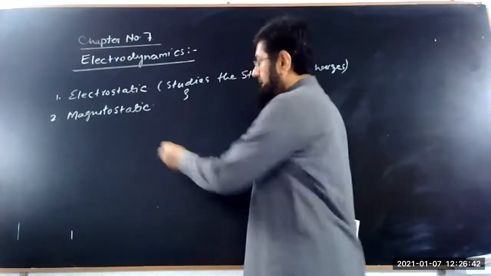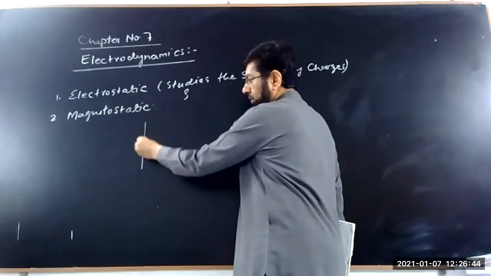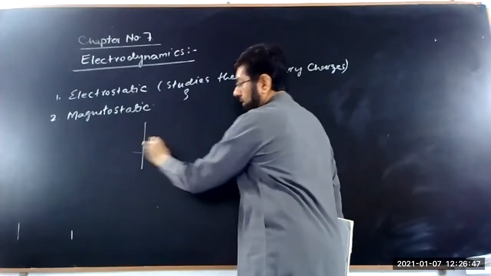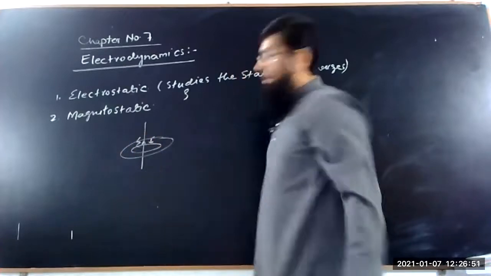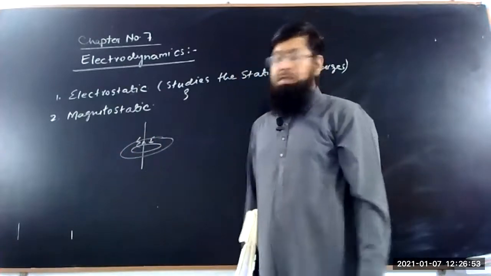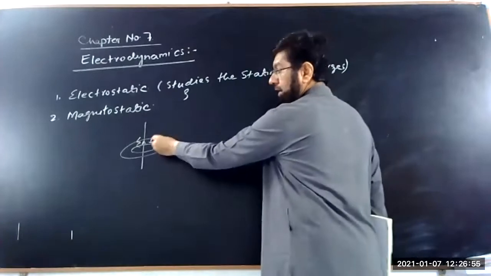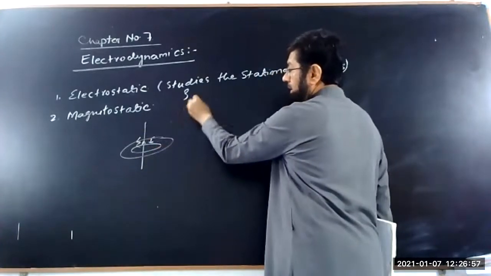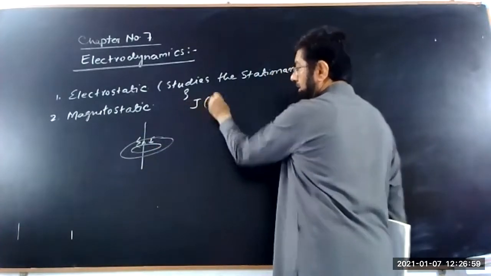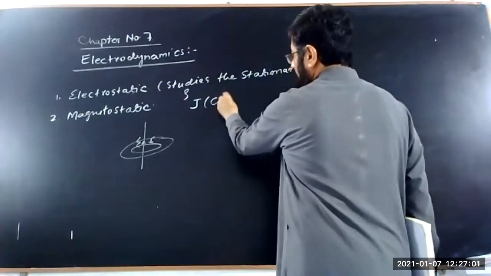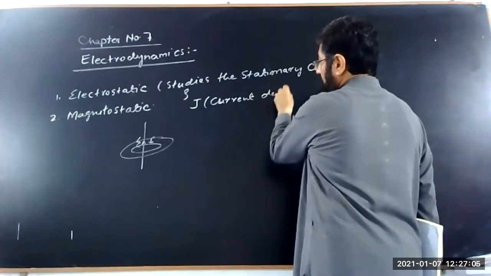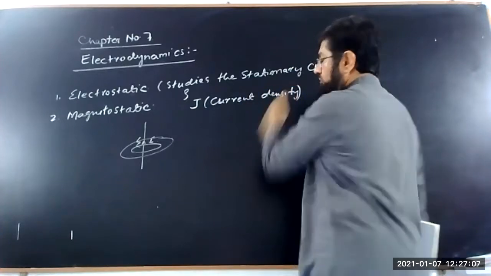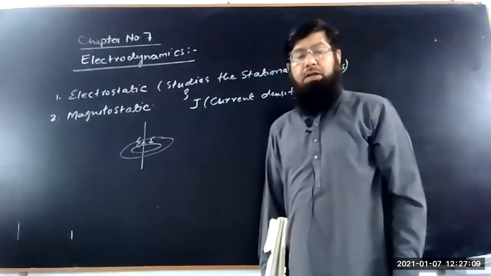For example, this is a wire, the current is flowing in the wire, and it generates a magnetic field around the wire. We call it magnetostatics. This current I is the uniform current, or the current density J, which is not a function of time.